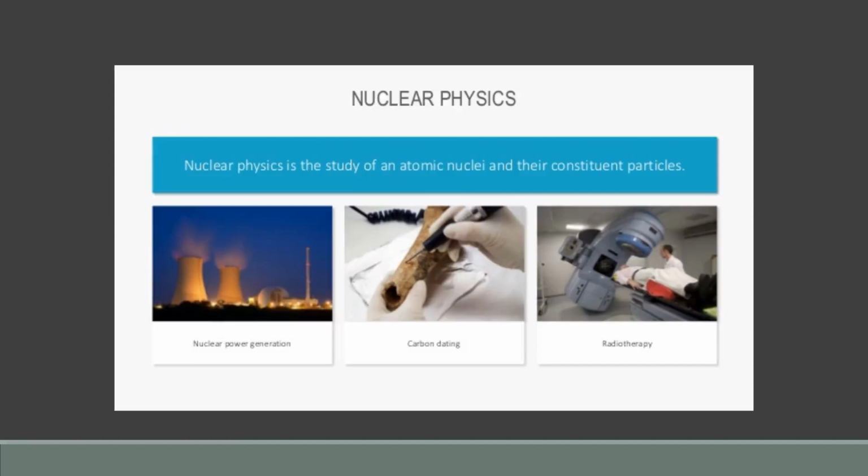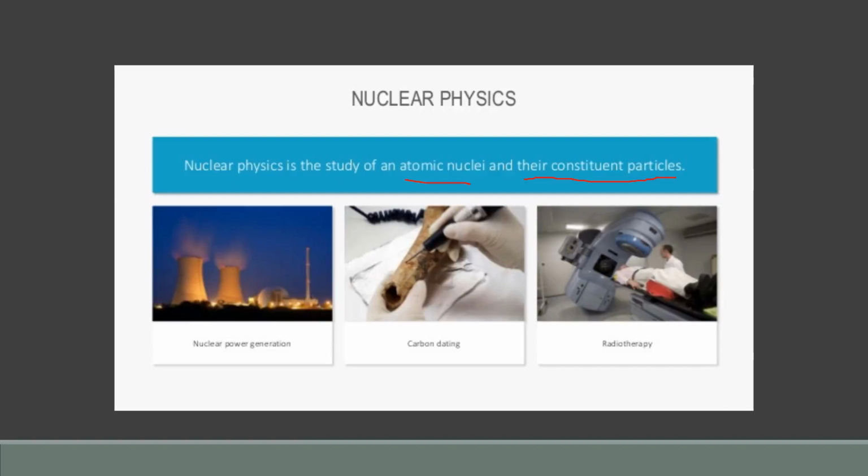Nuclear physics is the study of atomic nuclei and their constituent particles. Atomic nuclei means the nucleus of an atom. So in this, we basically discuss the nucleus of an atom and the subatomic particles which are present in the nucleus.